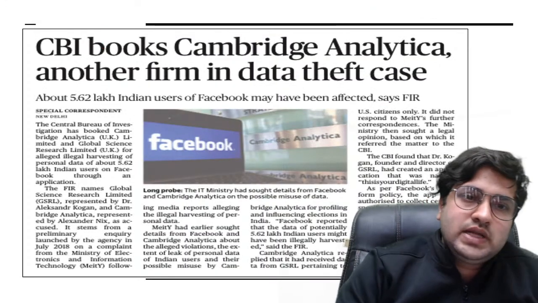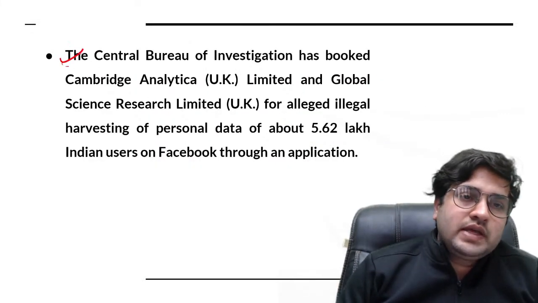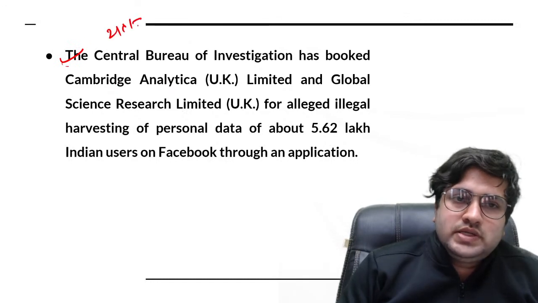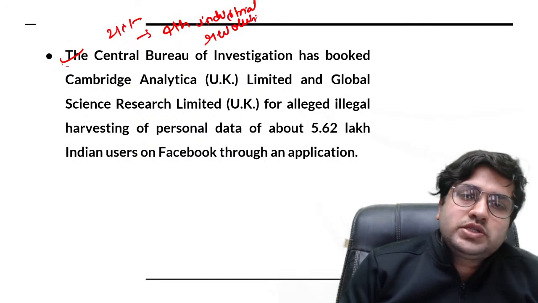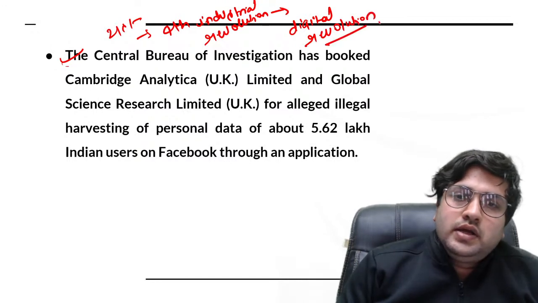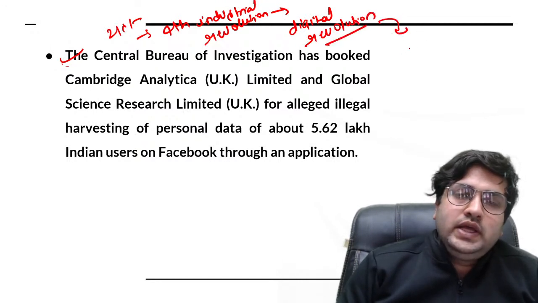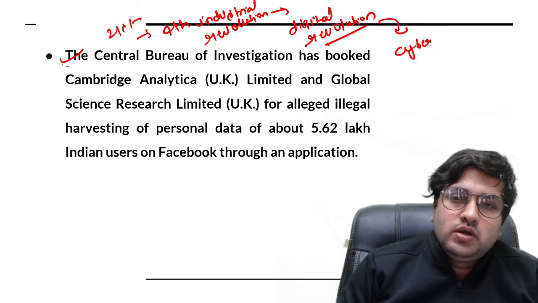Next is CBI books Cambridge Analytica, another firm in data theft case. So these days we can say the 21st century is what we call the fourth industrial revolution. It's an era of the fourth industrial revolution or digital revolution, and in this era it is our responsibility that we take steps to make this digital environment or cyberspace more secure.